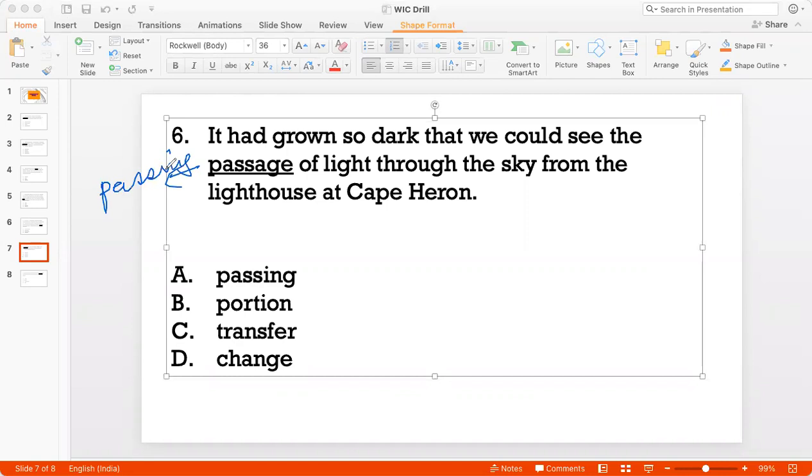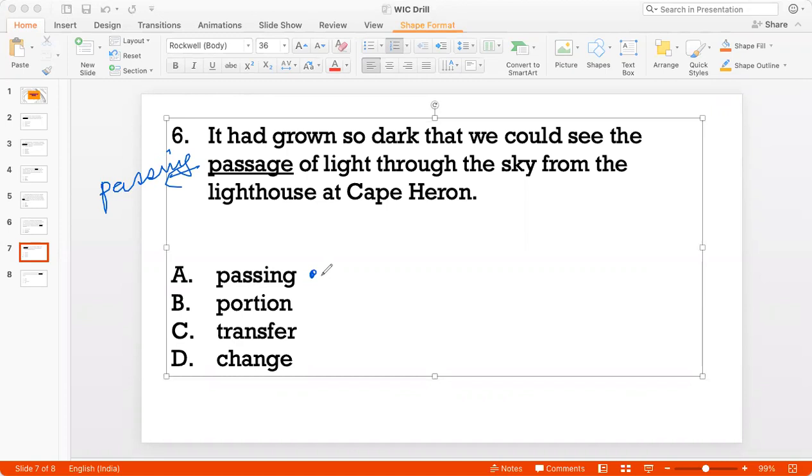Something like that. And passing is also an option, incidentally, right? So sometimes when you think of a word that fits the context, you might just find that that word is also part of the options. So passing of light seems good, so I'll keep it.